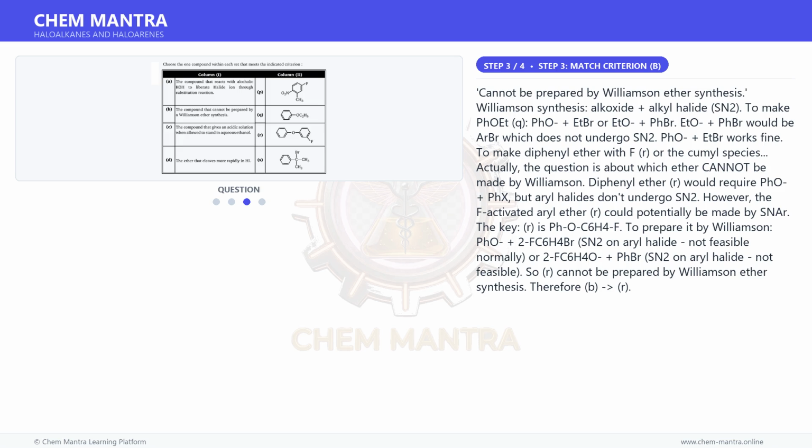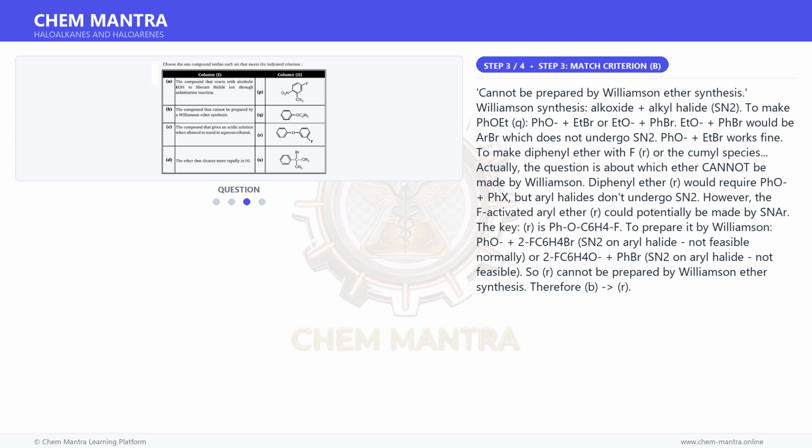Moving on to the next step. Which ether cannot be prepared by Williamson ether synthesis? Williamson synthesis is alkoxide plus alkyl halide, SN2. To make Q, PhONa plus EtBr, or EtONa plus PhBr. EtONa plus PhBr would involve an aryl bromide, which does not undergo SN2. PhONa plus EtBr works fine. Actually, the question is about which ether cannot be made by Williamson. Diphenyl ether, R, would require PhONa plus PhX, but aryl halides don't undergo SN2.